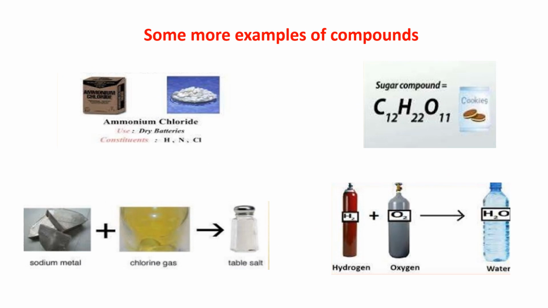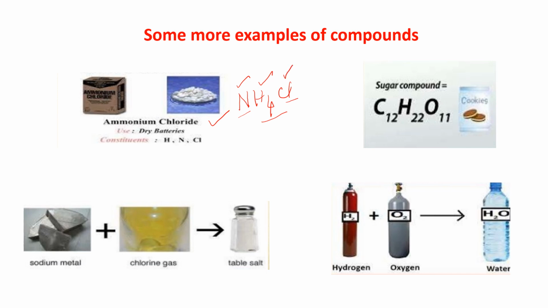See, in this slide, I have shown some examples of compounds. Ammonium chloride is a compound. The formula is NH4Cl. Okay, that means one atom of nitrogen, four atoms of hydrogen and one atom of chlorine combined together to give you one molecule of ammonium chloride. What are the constituents present here? Nitrogen, hydrogen and chlorine.